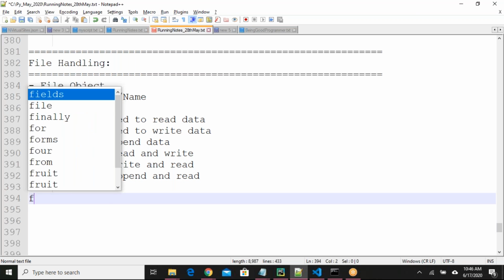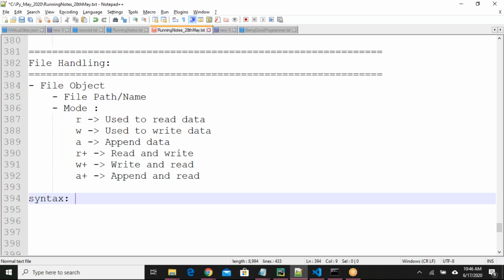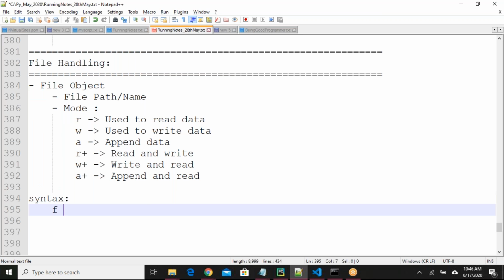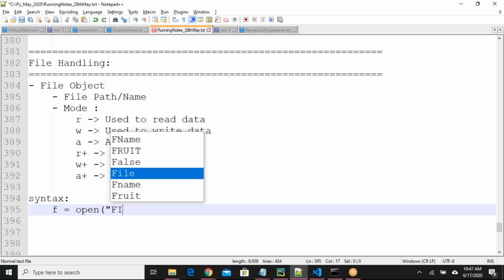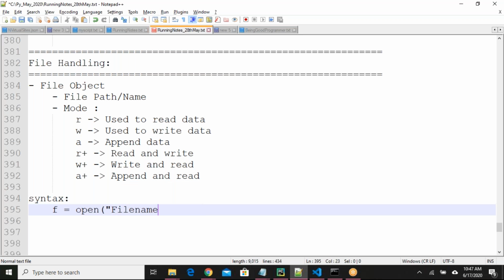How to create the file object? The syntax would be like this. You can take one file object, any name you can provide, equals open, file name .txt, and you can say read mode, write mode, or a mode, append mode, whatever mode you want to use, you can do it here.